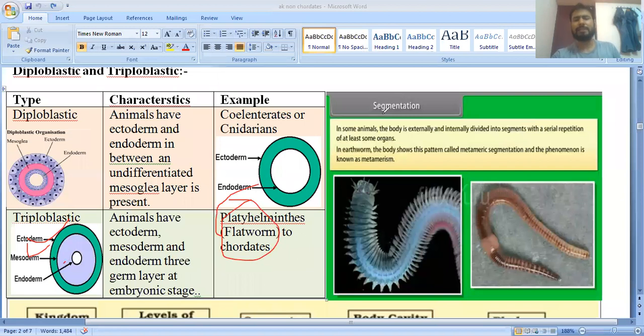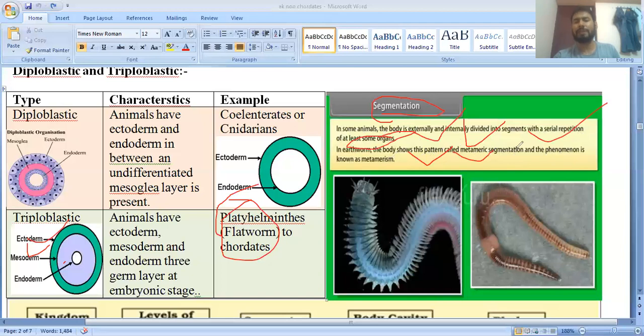Next is segmentation. Segmentation means the body is divided internally and externally into different segments, and this phenomenon is called metamerism. It is found in arthropoda, insecta, and annelida, and in some chordates.